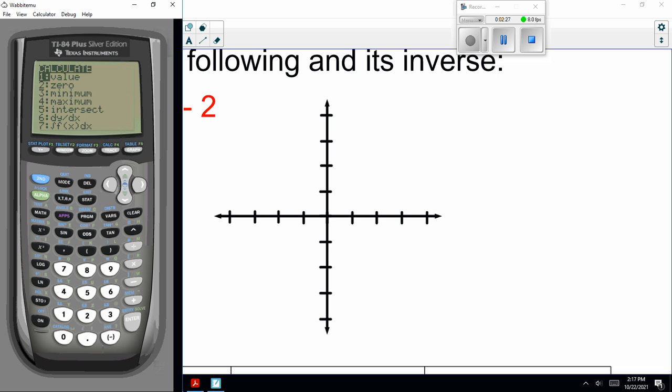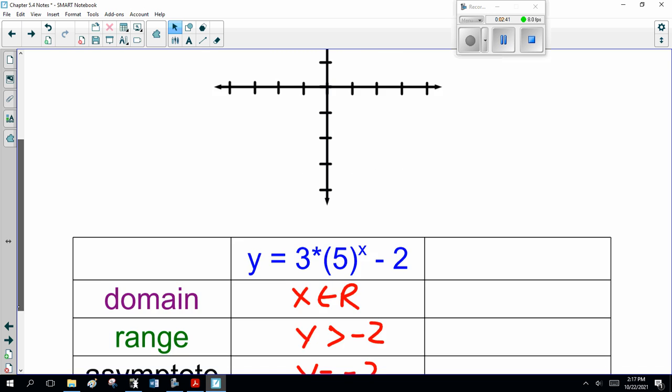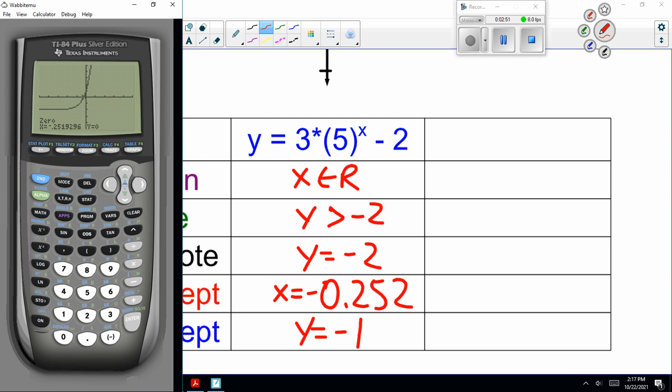Second, calculate, zero. If we're to the left of it, enter. To the right of it, enter, enter. Minus 2.52. That I read off the graph, right there.